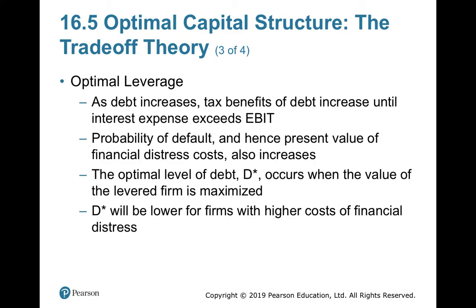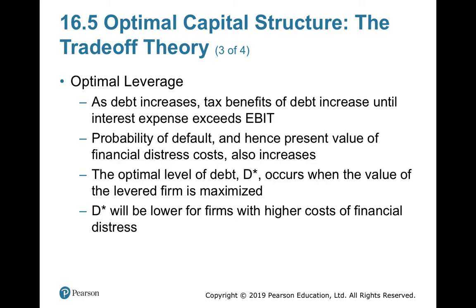The optimum leverage: as the debt increases, the tax benefit of debt increases until interest expense exceeds the EBIT. Remember this. We have seen in the previous section that once you increase the debt, WACC decreases, up to that time. The tax benefit will come up to the time the interest expense exceeds the EBIT.